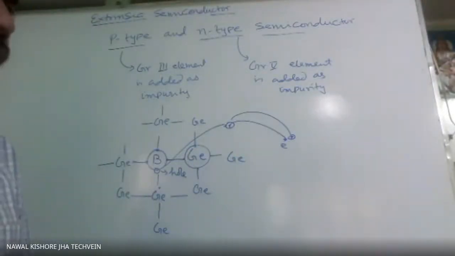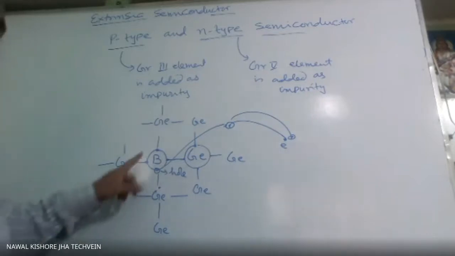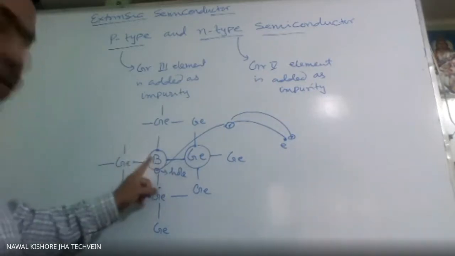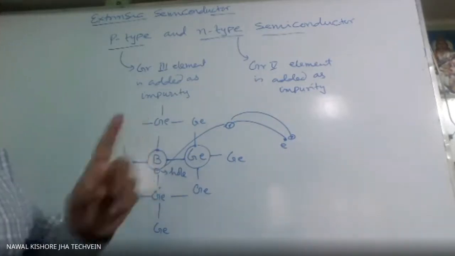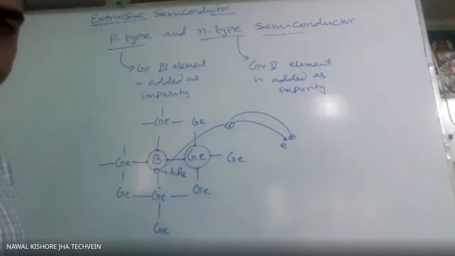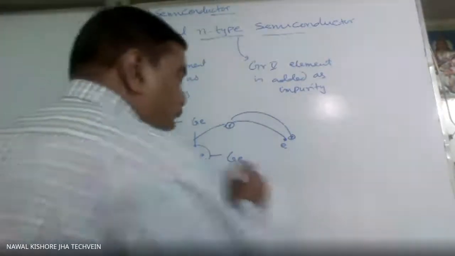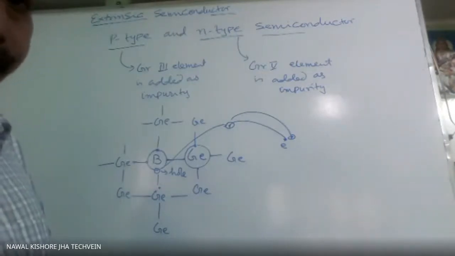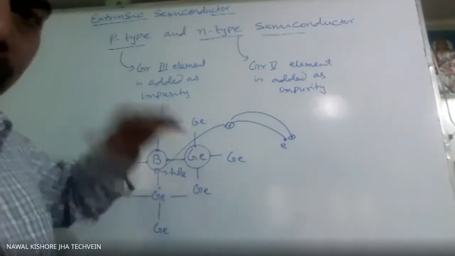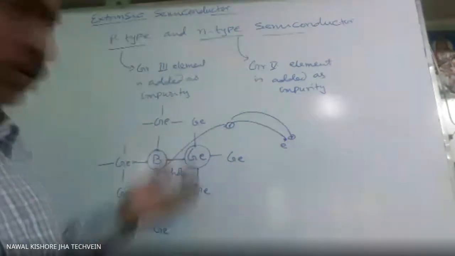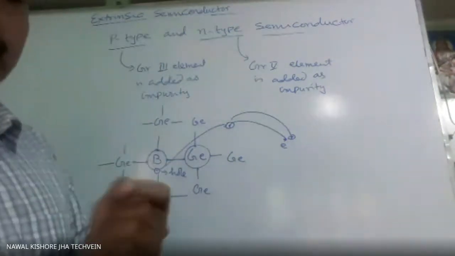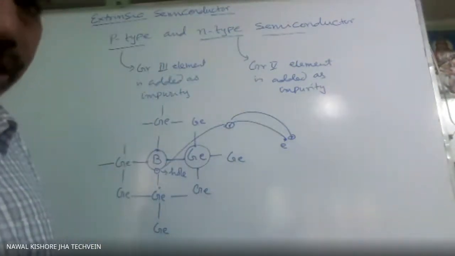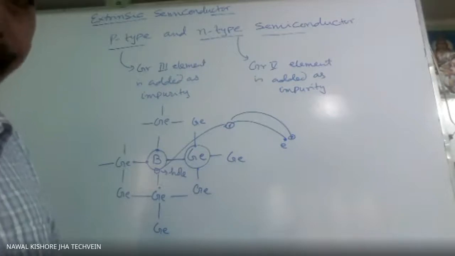What will be the result? Suppose each impurity atom is creating one hole, then how many holes are there? On an average, as we have added 10¹⁶ impurity atoms per cc, and due to thermal excitation, if you have taken germanium, 10¹³ free electrons per cc are available.